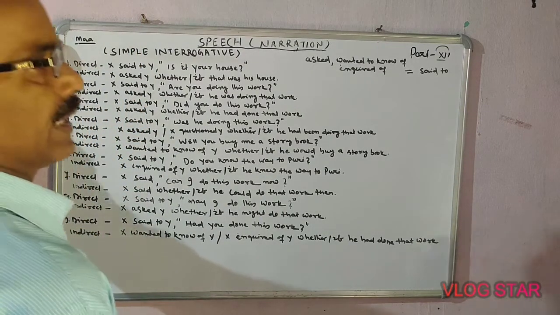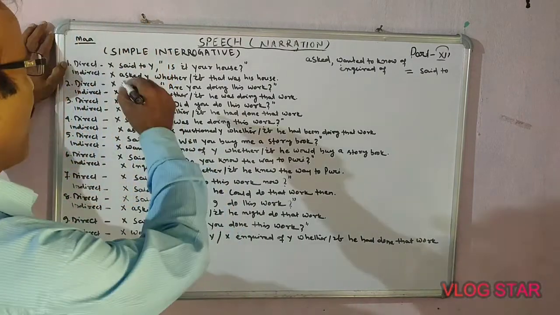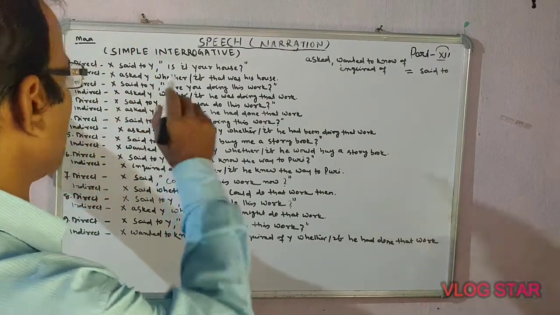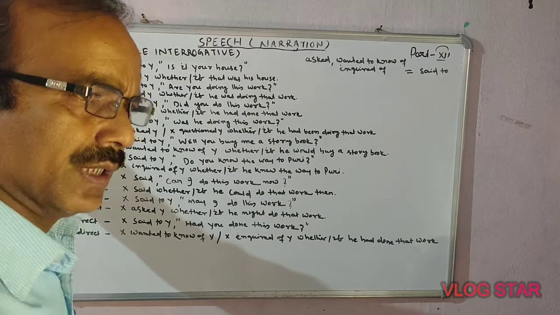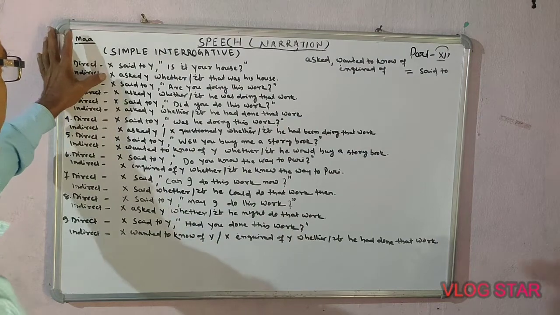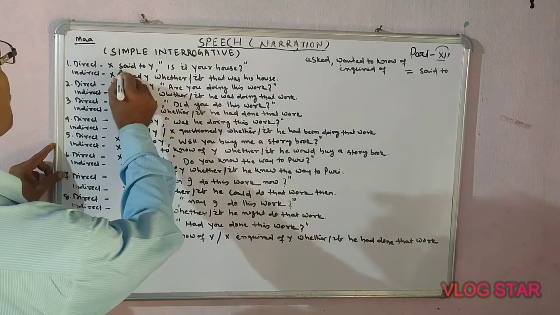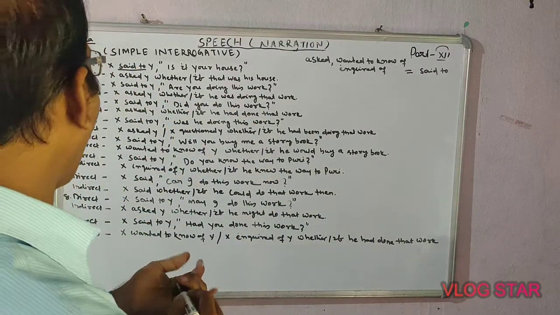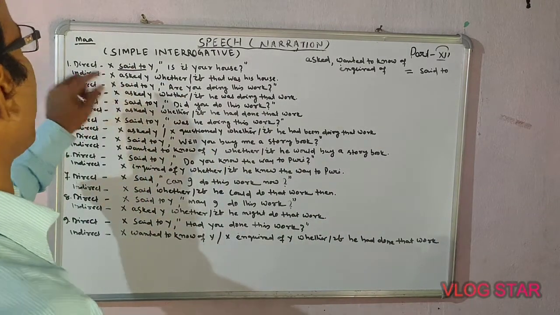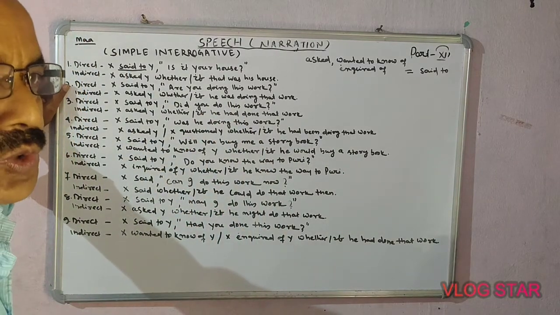Let's come here. Direct speech: X said to Y, within inverted commas, "Is it your house?" That is within inverted commas. How will it be changed into indirect speech? X asked Y. That means instead of said to, here you have to use asked Y. Here it will be: X asked Y whether that was his house.